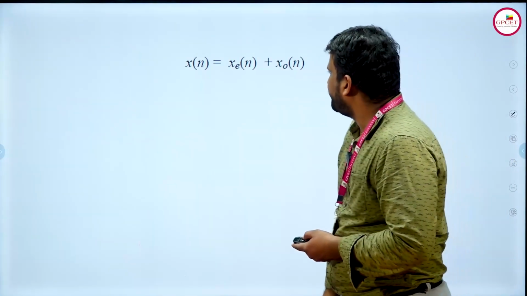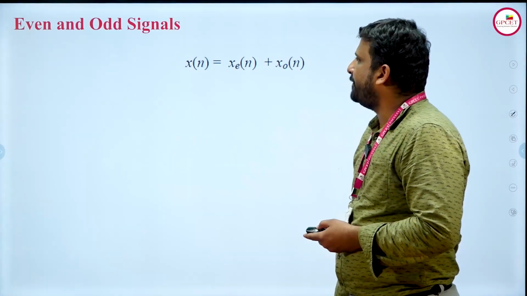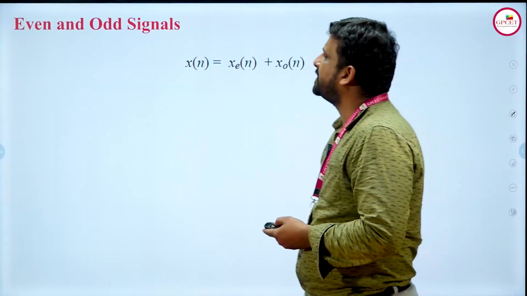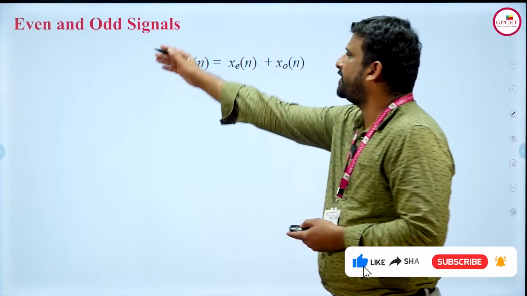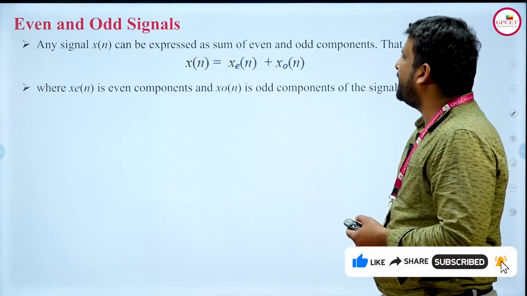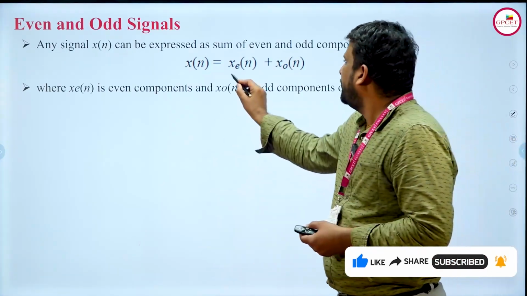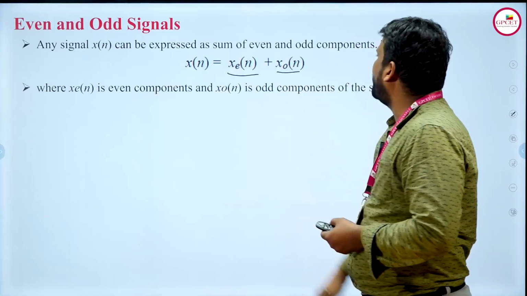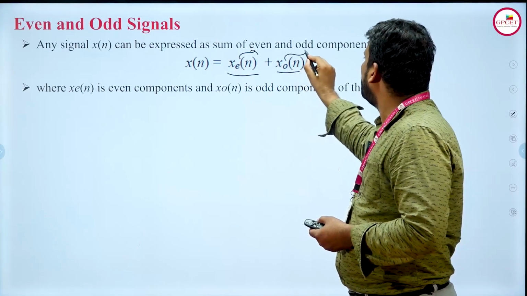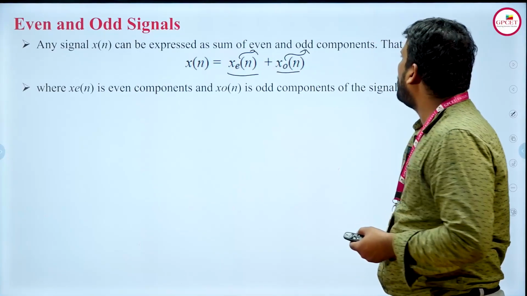And finally, this is also one of the main important signal classes, both in discrete and continuous time, that is the even and odd signals. A signal can be expressed as a sum of even and odd components, x e of n, which is the even component, and x o of n, which is the odd component.